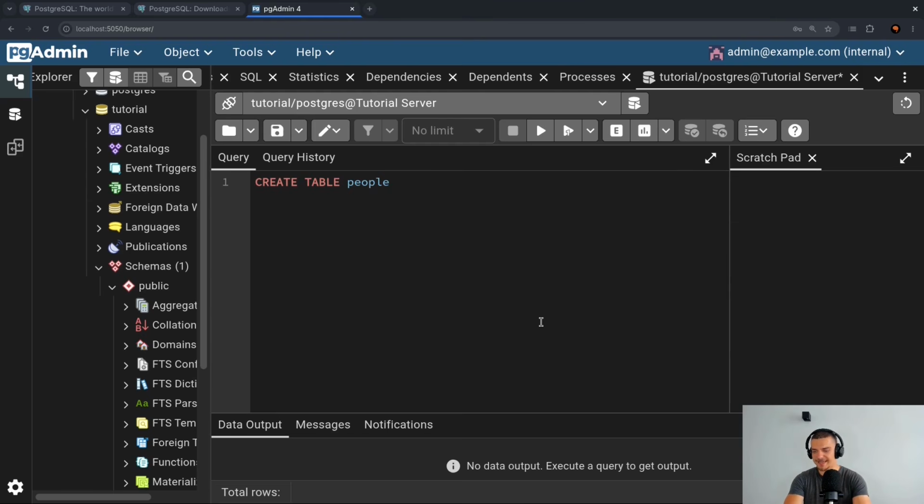And what I define next is I define all the columns. So create table people, then I use parentheses. I always have to close a command or end a command, a statement, by using a semicolon. And in here now I can provide the columns.